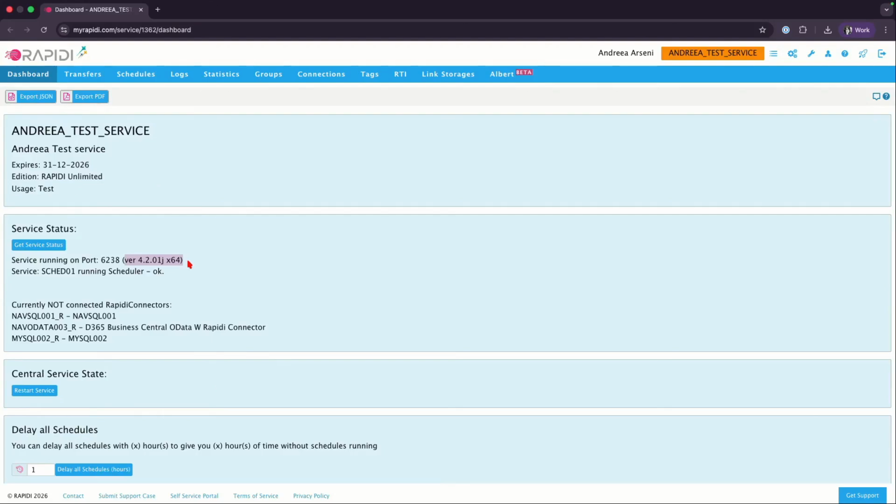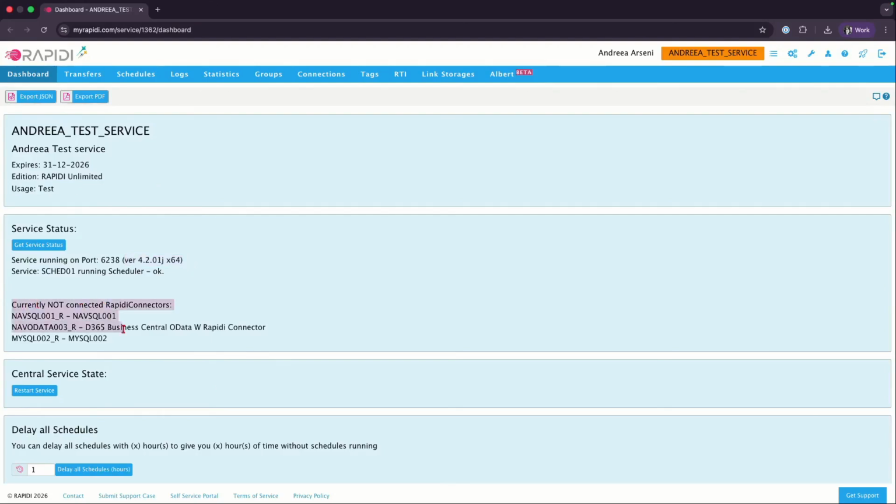So whenever there's a new functionality implemented, whenever we work on something that needs to be released, then we will have a new version. That version would be available to any customer. You just have to update your service, and then you get access to the functionality that's included in that specific release. And of course, we do notify customers about any release notes that we have. So in case you need to know about a specific feature, you can go through our release notes and you will see all the details there.